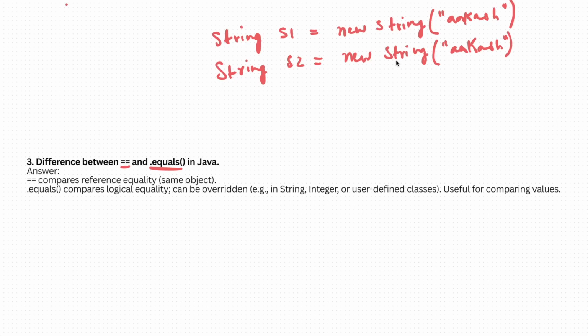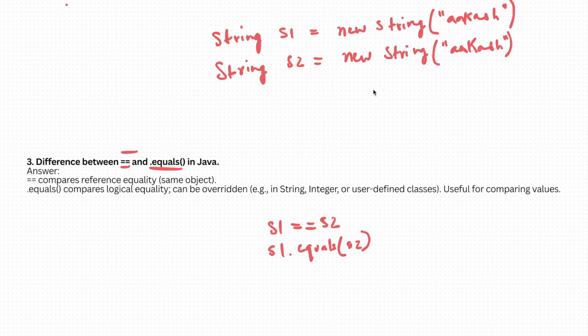Now the question arises: the difference between double equals and .equals. I can either write s1 == s2, or I can also write s1.equals(s2). Now what do you think?